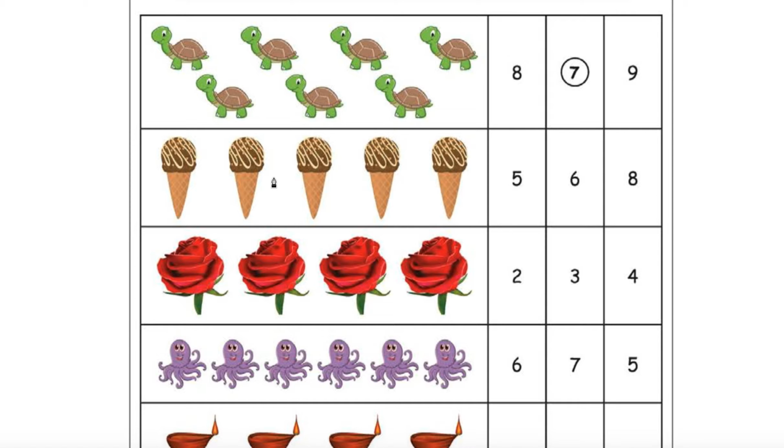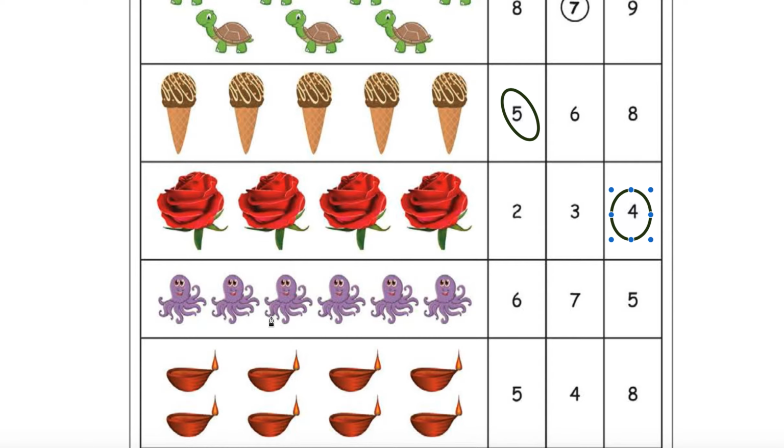So what will we do? First we will count 1 2 3 4 5. Right? Then circle 5. 5 got circled, right? Roses, how many roses? 1 2 3 4. 4 is there? Yes, it is there. Then draw around 4.